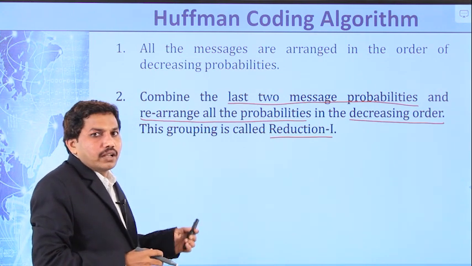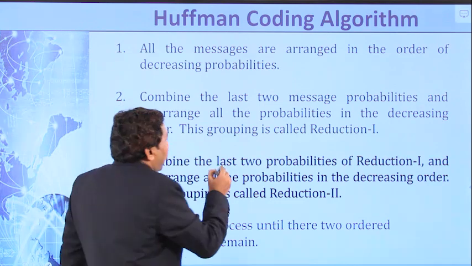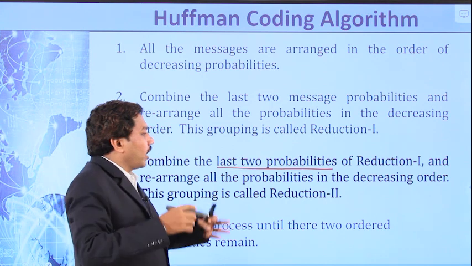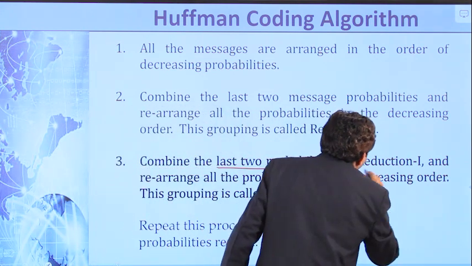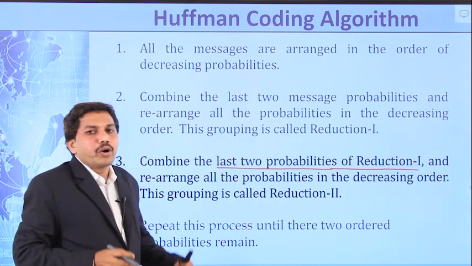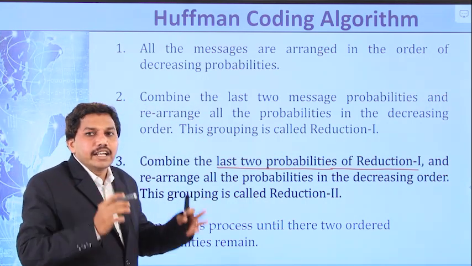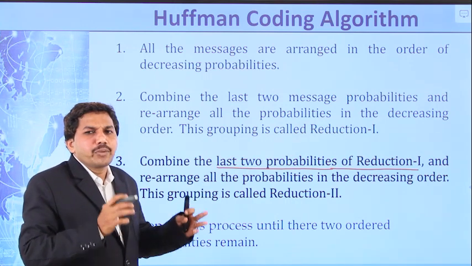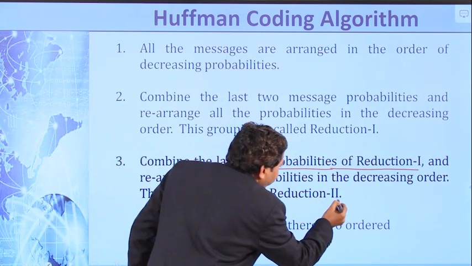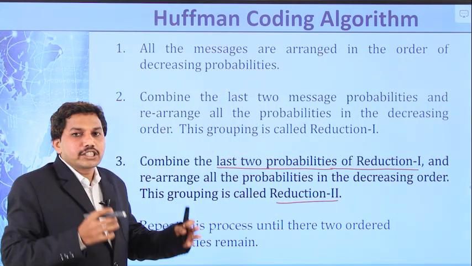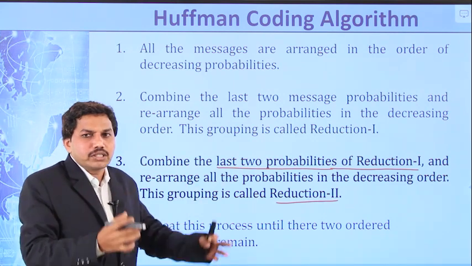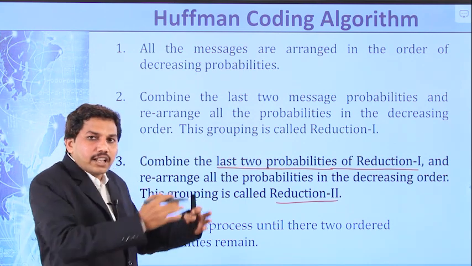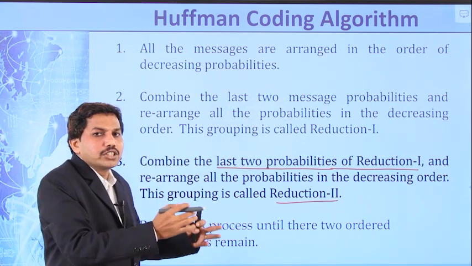The third step is to combine the last two probabilities of reduction 1 and rearrange the probabilities in decreasing order. This grouping is known as reduction 2. So repeat this process until two ordered probabilities remain. That indicates that in the last column only two probabilities will appear.